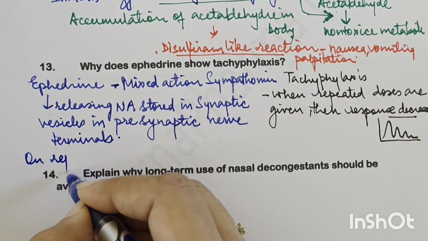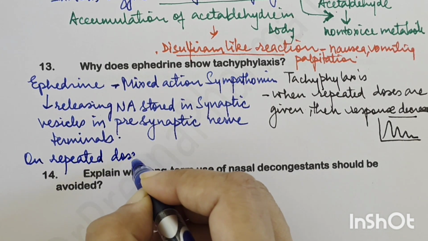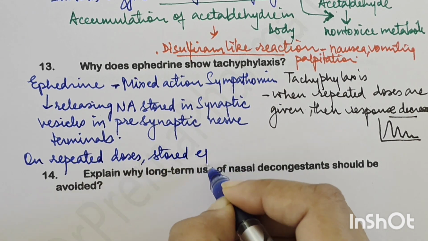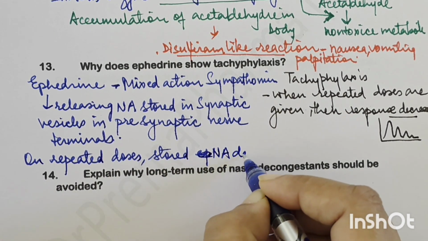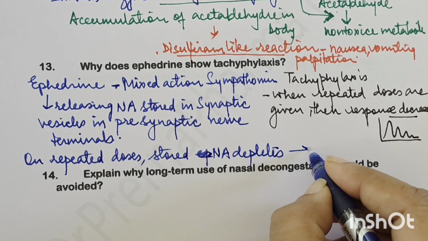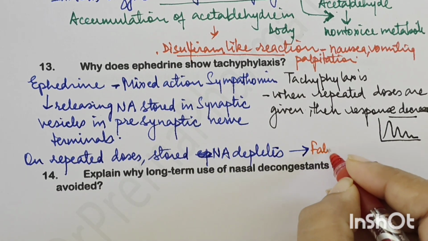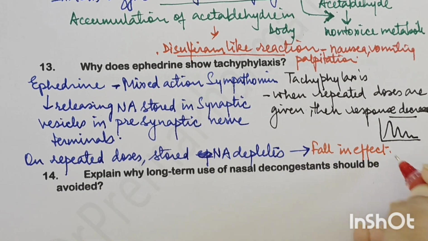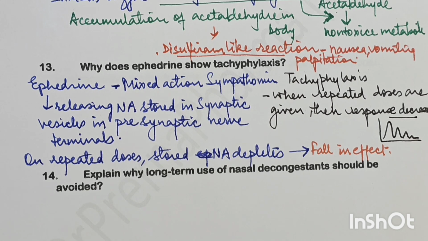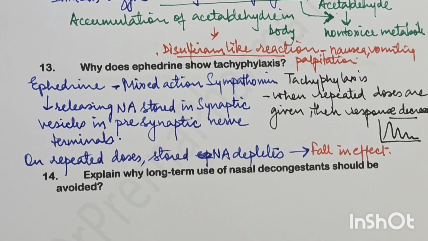Now when you give repeated doses, on repeated doses, the stored noradrenaline depletes, which results in a fall in effect. So this is the action of ephedrine, and that is why ephedrine shows tachyphylaxis. That when you give ephedrine continuously, it will release the noradrenaline, which is stored in the synaptic vesicles in presynaptic nerve terminals, and on repeated doses the stored noradrenaline will deplete and will result in a fall in the effect, and that results in tachyphylaxis, right?